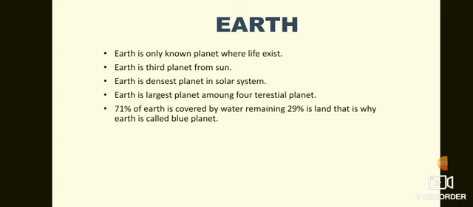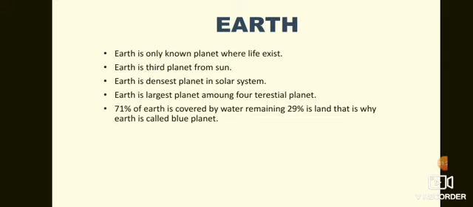The first planet after the Sun is Mercury, then comes Venus, and then comes Earth. In my previous video I even displayed the image of the solar system, and from that image you can see that Earth is the third planet from the Sun.